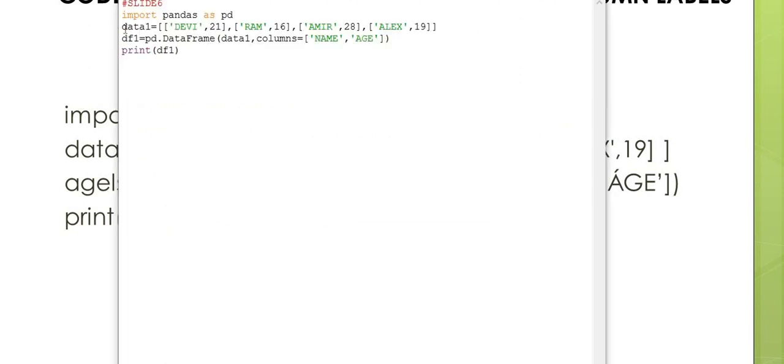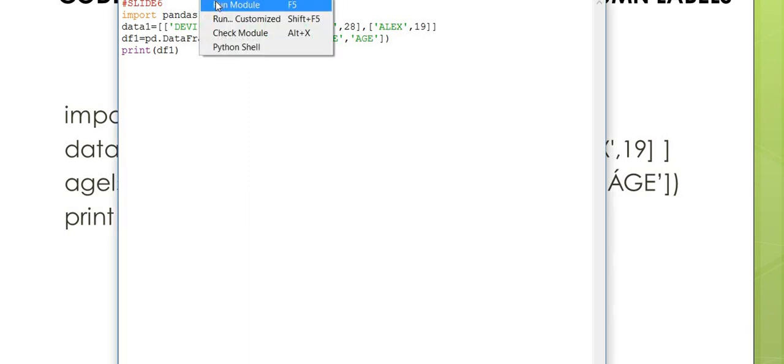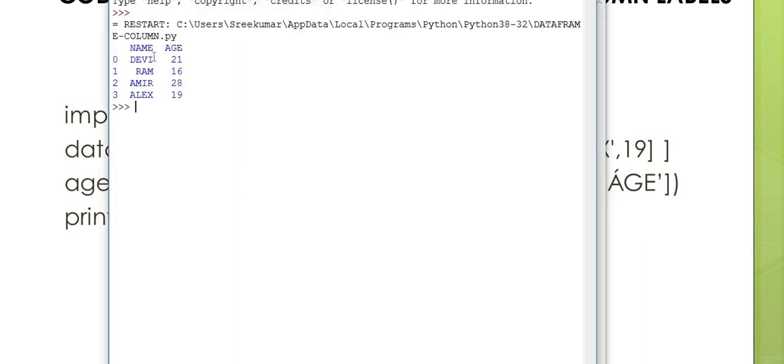Look at this program. Import pandas as pd. Data is defined. df1 data frame is created by using the data1, the defined list, and the argument columns. So let us check how it works. Run. Look here, name, age. At the 0th row, Devi 21 is stored. That means row labels are 0, 1, 2, 3, whereas the column labels are defined by using the argument columns. So it has user-defined column labels, name and age.